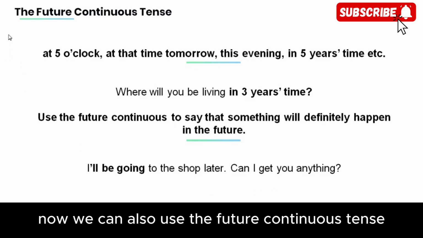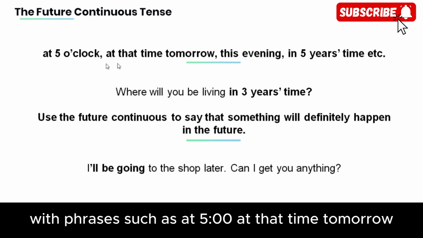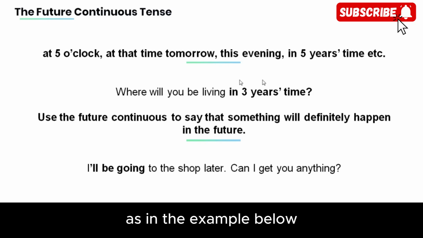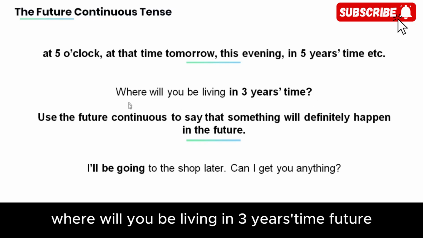Now we can also use the future continuous tense with phrases such as at 5 o'clock, at that time tomorrow, this evening, in 5 years' time, etc. As in the example below. Where will you be living in 3 years' time?